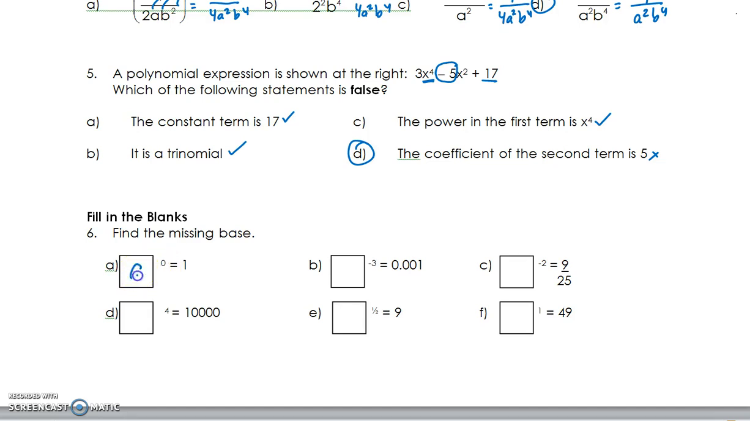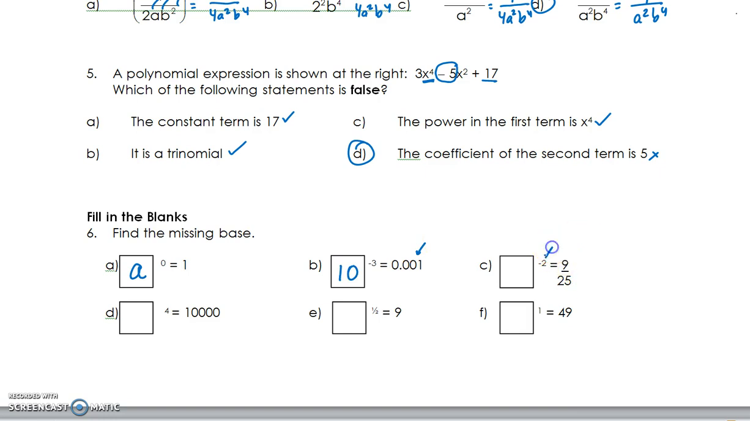Anything to the 0 is 1, so I just use A for anything. I would accept full marks for any value you would put there. Question B, something to the negative 3 is 0.001. Now, this might remind you of scientific notation, which it is, or at least connected to, because it's a base 10, which is 1/1000th when you go 10 to the negative 3.